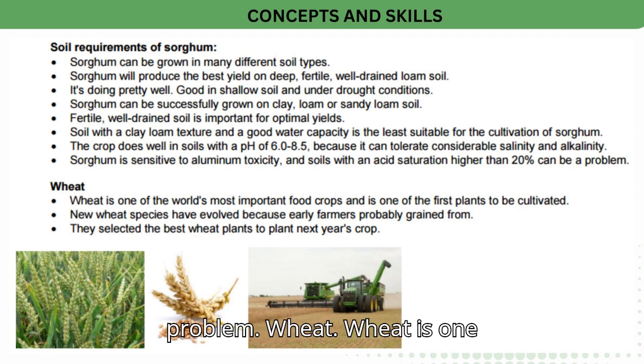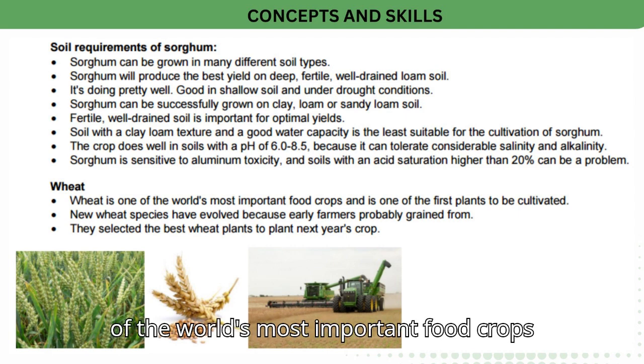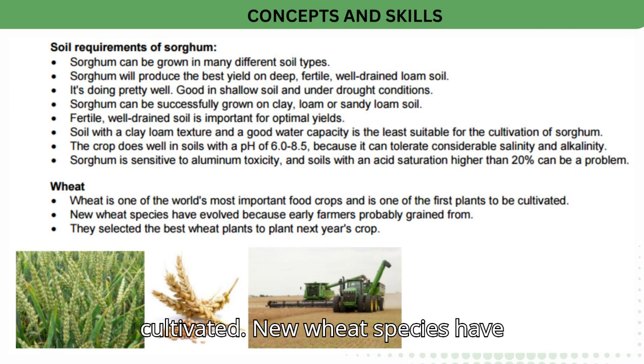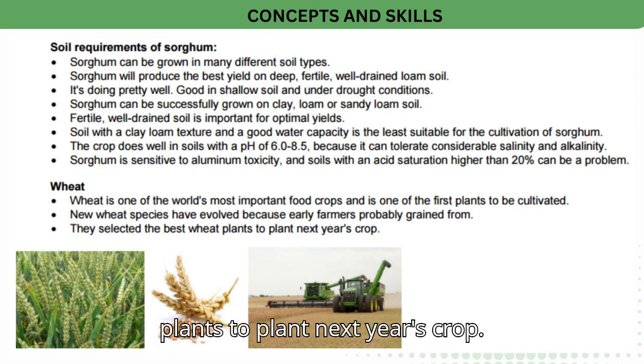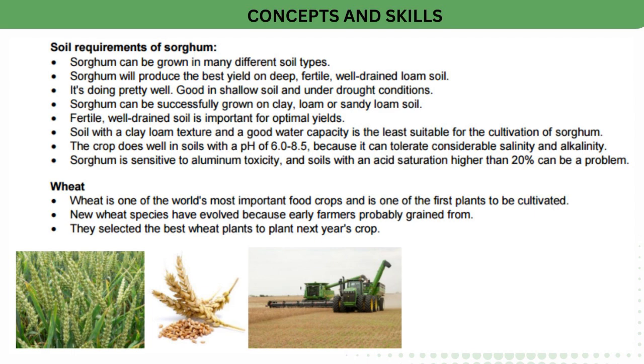Wheat. Wheat is one of the world's most important food crops and is one of the first plants to be cultivated. New wheat species have evolved because early farmers probably selected the best wheat plants to plant next year's crop.